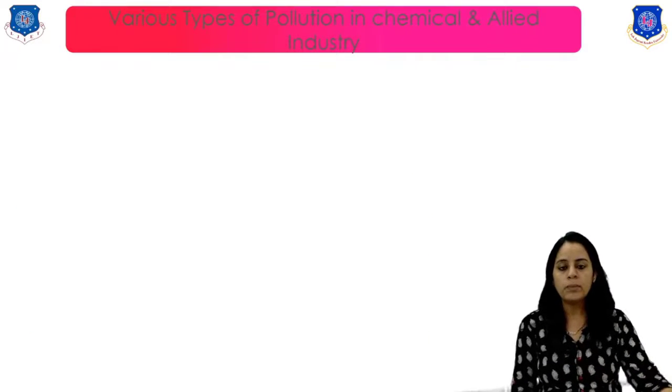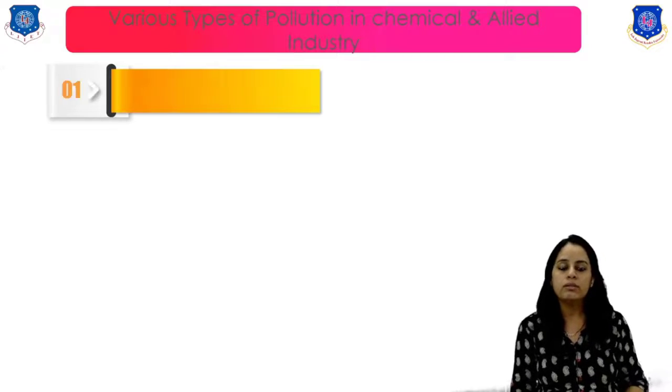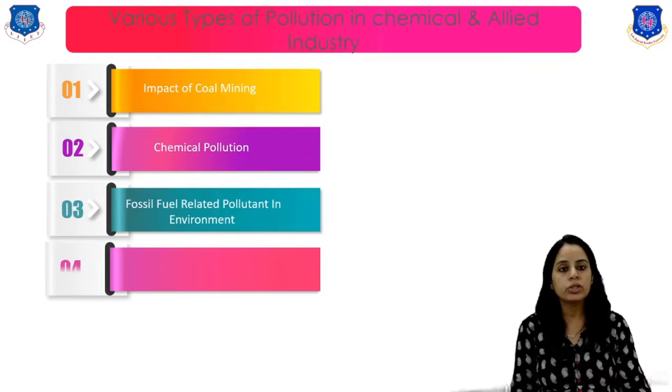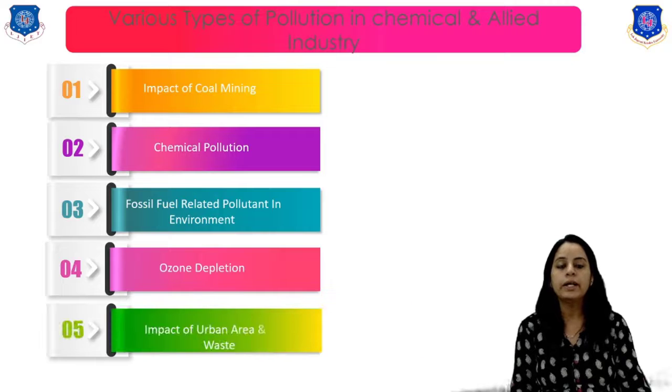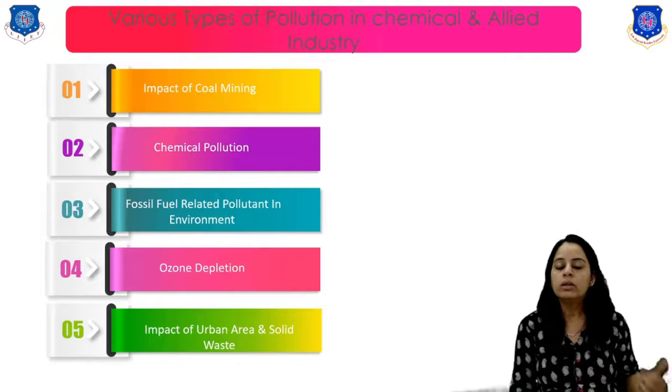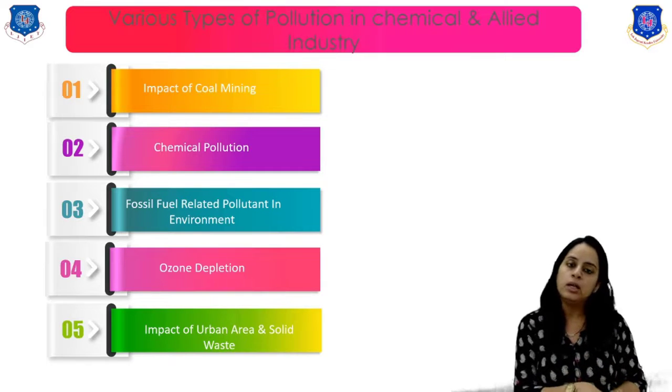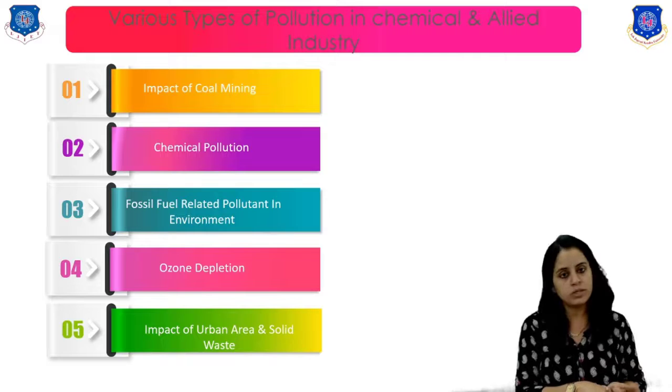Now the next topic is the various types of pollutants in the chemical and allied industry. Basically the first one is the impact of coal mining and chemical pollution. The third one is fossil fuel related pollutants in the environment. The fourth one is ozone depletion, and the last one is the impact of urban areas and solid waste management.